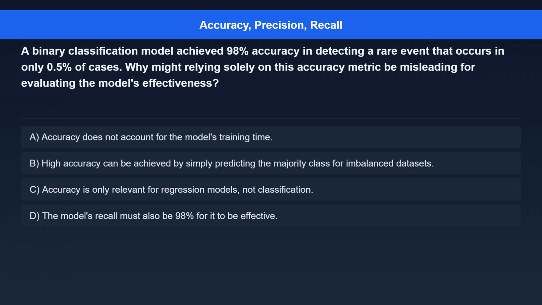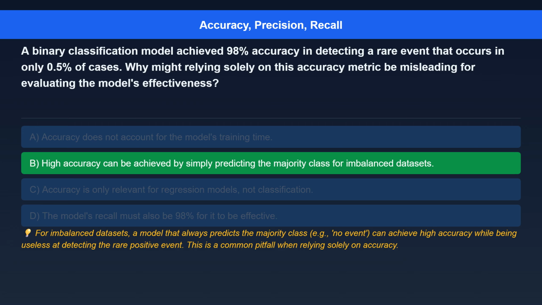Option C, accuracy is only relevant for regression models, not classification. Option D, the model's recall must also be 98% for it to be effective. The correct answer is high accuracy can be achieved by simply predicting the majority class for imbalanced datasets.